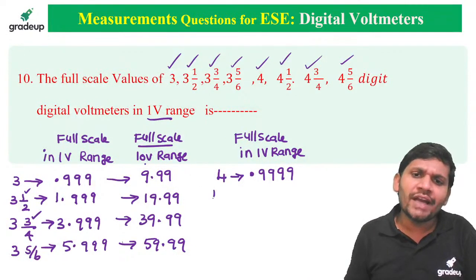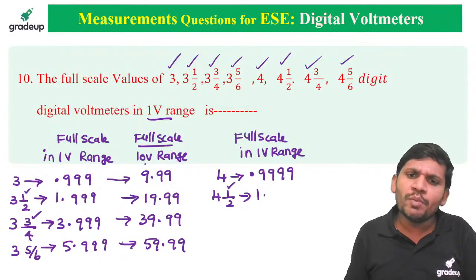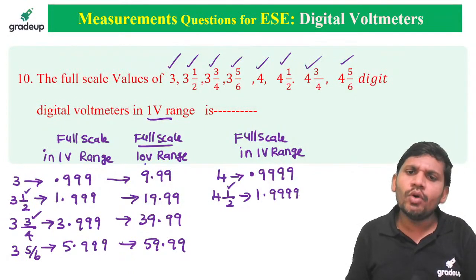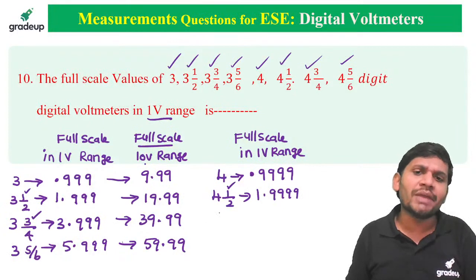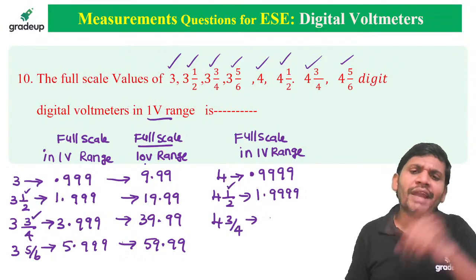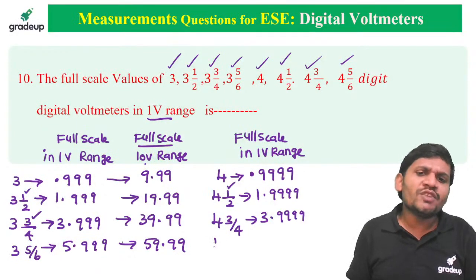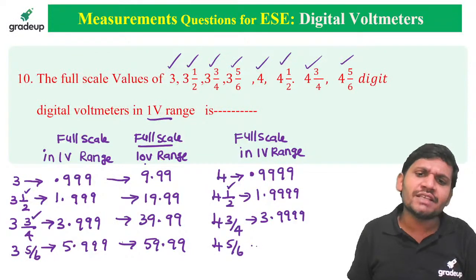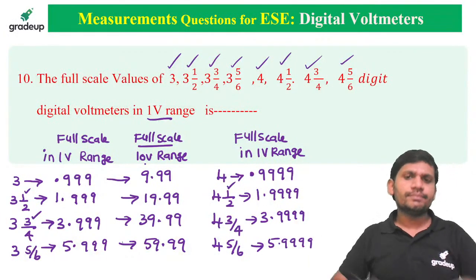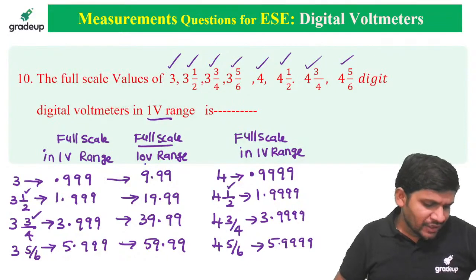What about 4.5, students? Rollover by 1, sir. 1.9999 over. It is a full scale value, the maximum value I am telling. What about 3/4, students? Rollover by 3. The numerator indicates the rollover, students. 3.999. What is the 5/6, friends? 5/6, sir. Then it indicates 5.9999 over. Okay, like this you can measure.